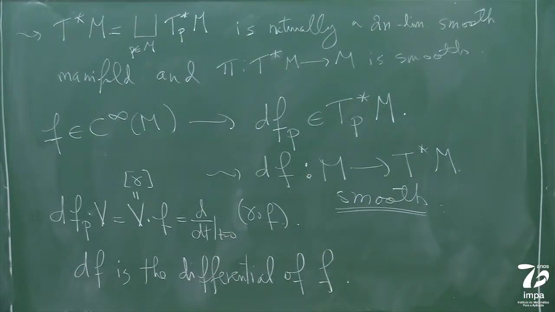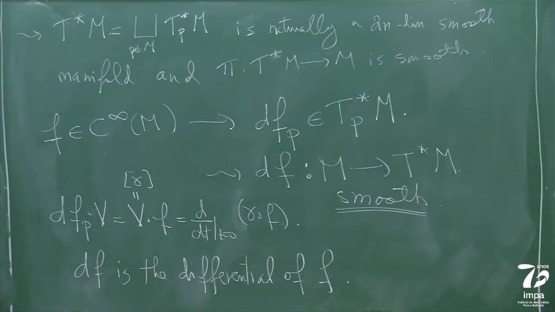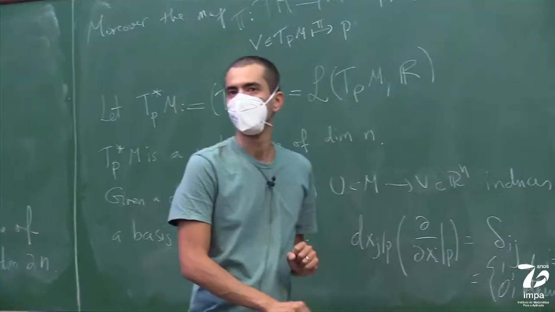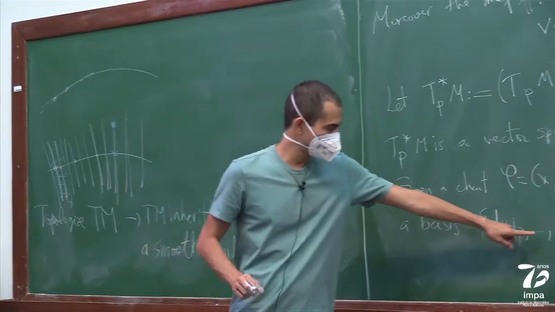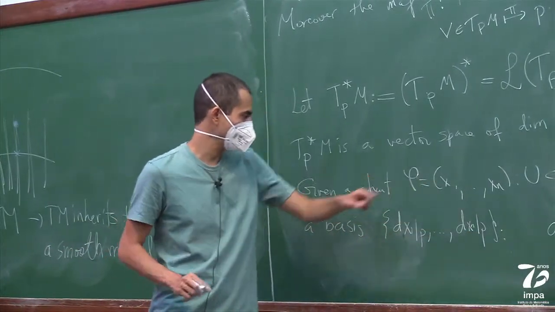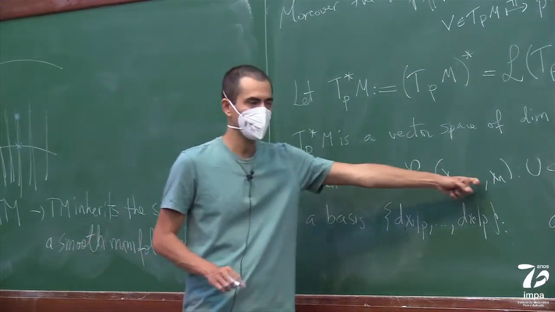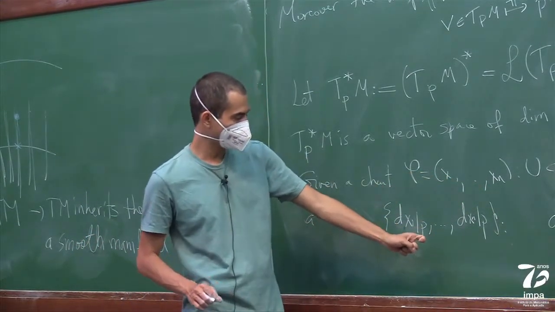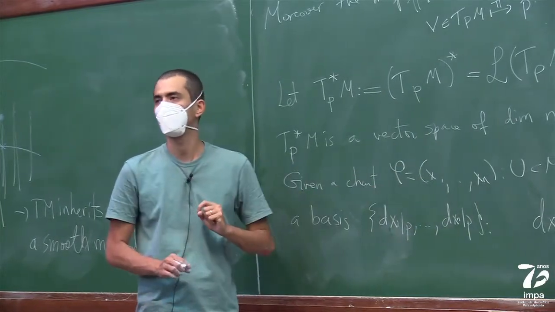And one very nice exercise is that this notation here is compatible with this notation here. In other words, the basis for the cotangent space that's induced by the chart, each of these elements is just the differential of the coordinate function xi.